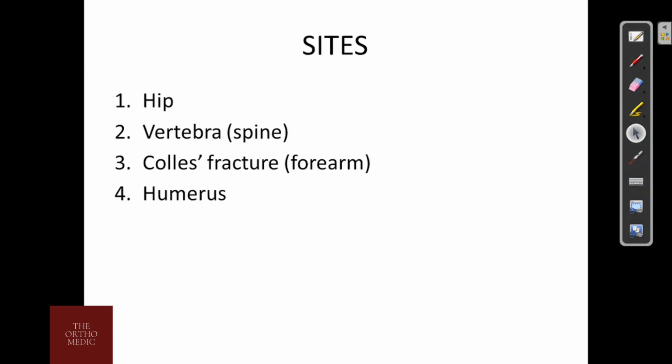The sites are hip, vertebra, forearm, usually in Colles fracture, and humerus.